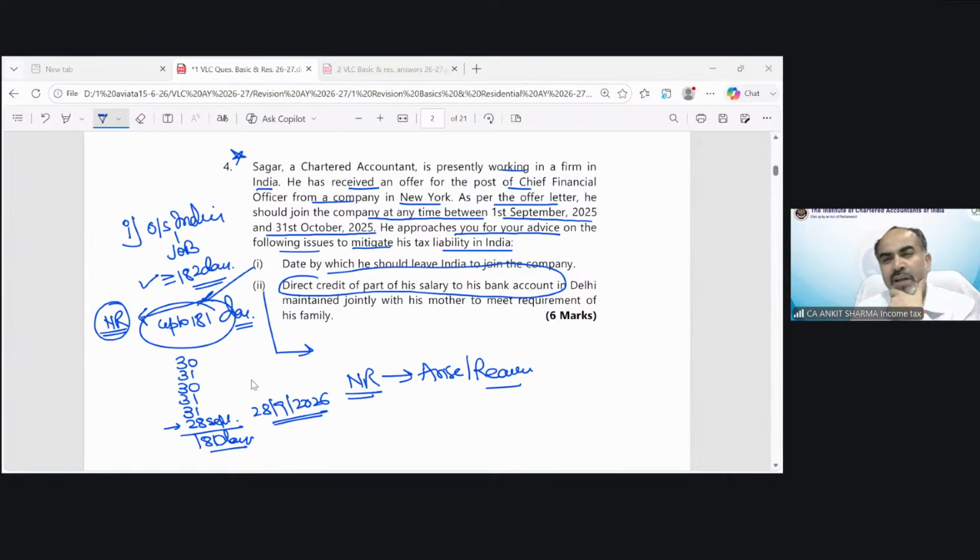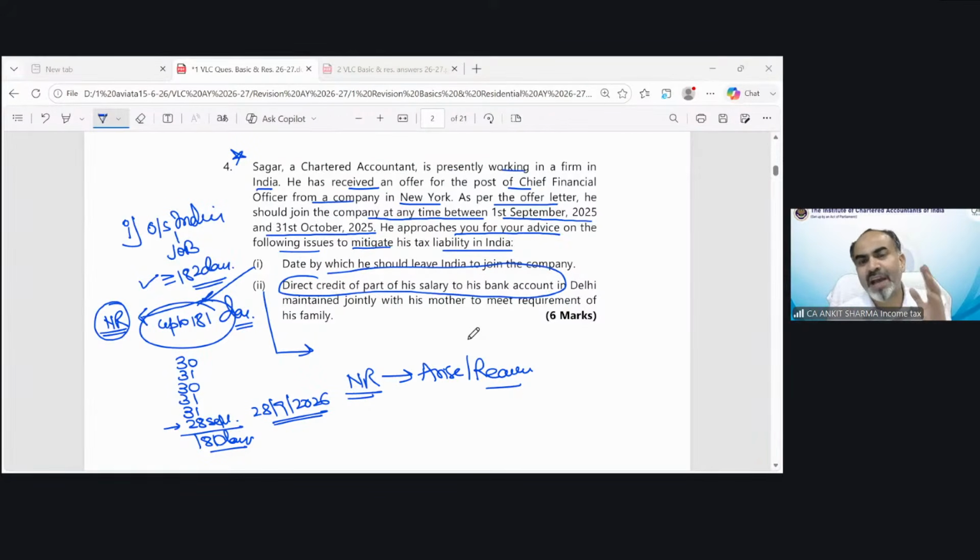Natalie is saying that for tax liability only we said he is non-resident. No, because he has asked how he can reduce his tax liability. That's why we are advising that if you become a non-resident, your tax would be minimized. Suppose, Natalie, you come to my office, in place of Mr. Sagar, and ask, sir, I have got a job in New York. I have to leave between 1st September and 31st October. I want my salary in New York not to be taxed in India.